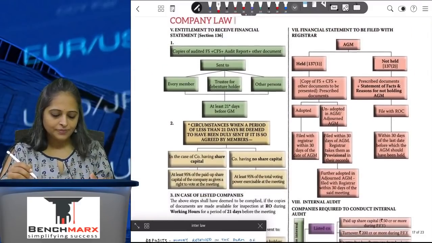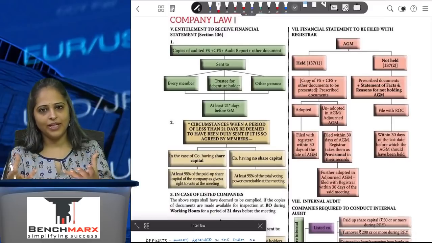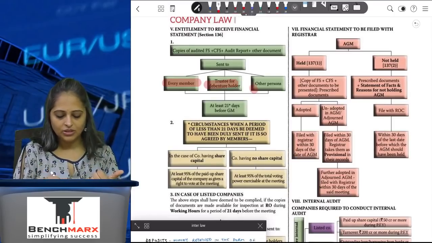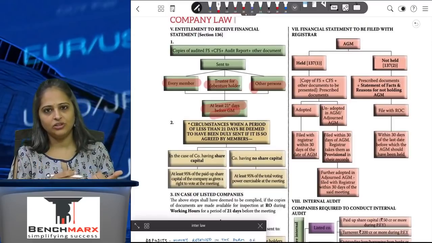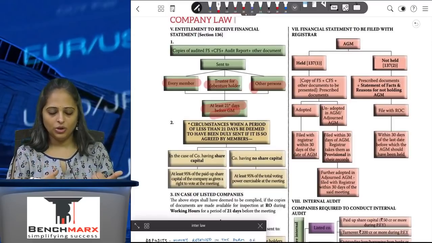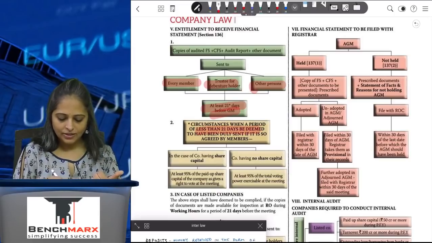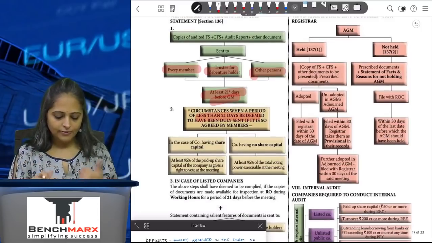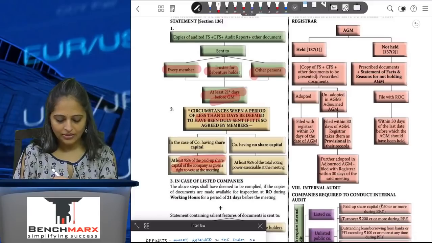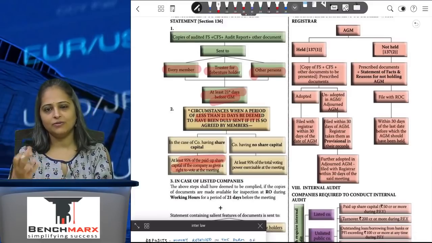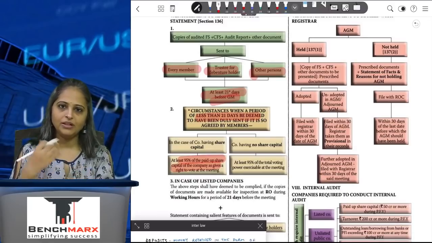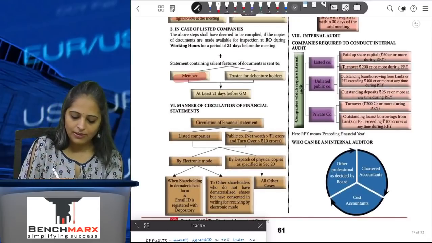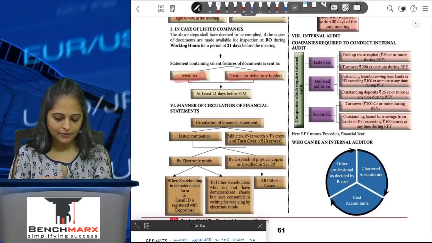Now, once you have the copies of the financial statements, whom do you have to send them to? You have to send them to every member, to the trustee of the debenture holders, and any other person, 21 days before the general meeting, so they have time to review the documents. It can be sent in a shorter time frame, less than 21 days, if 95% of the members holding the paid up share capital of the company agree to it. In case of listed companies, they will have to give it to the members and the trustee of the debenture holders 21 days before the meeting.